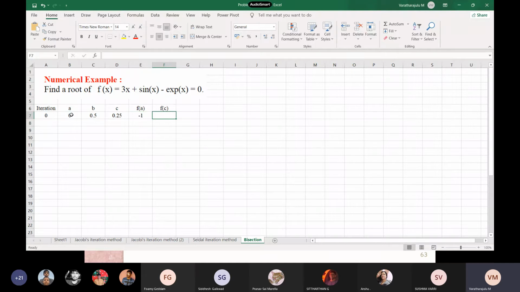Now for f of C, instead of B7, it has to take the data from D7. That is the difference.